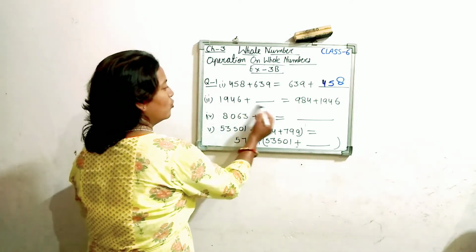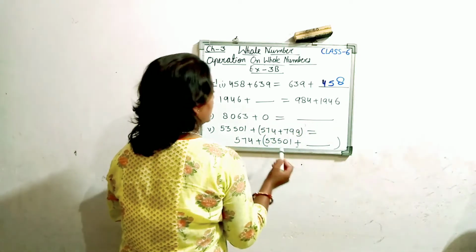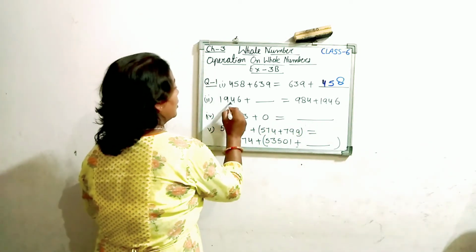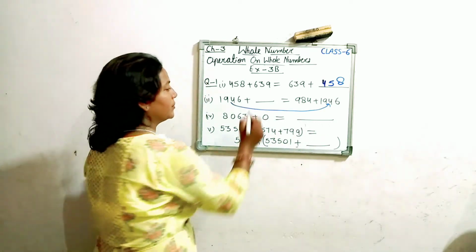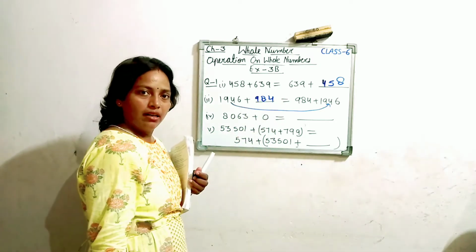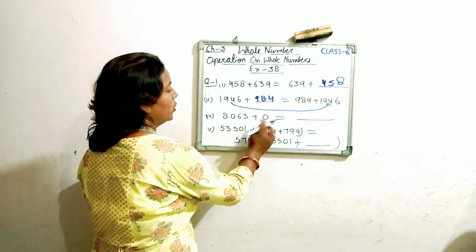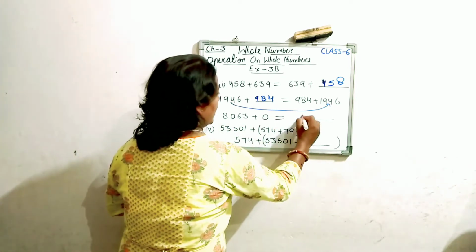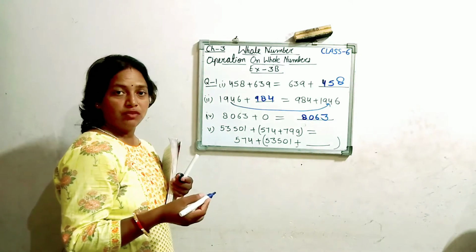1946 plus what is equal to 984 plus 1946. So I am observing that this is the same here. This number is matching. So what will be the answer? 984. It's again the commutative law. Now look here. 8063 plus 0 is equal to 8063. Additive property of 0.